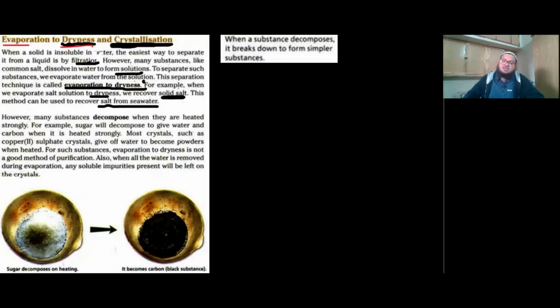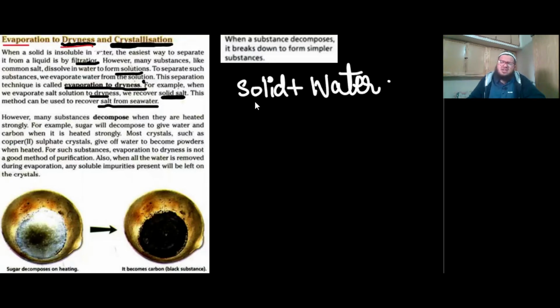But guys, remember one thing. This is one technique of separating out. If you have a mixture containing solid and water, you can either filter it out if the solid is insoluble, but if the solid is soluble, then you cannot use filtration because it's soluble. It will just pass out with the filtrate. Then what you could do is remove all the water that is present. And the easiest way of doing that is by evaporation to dryness.